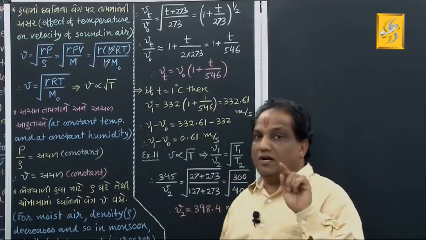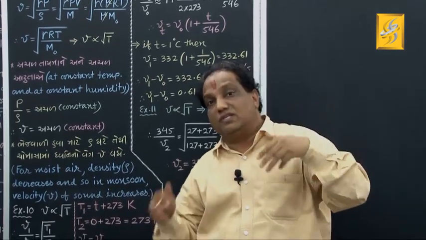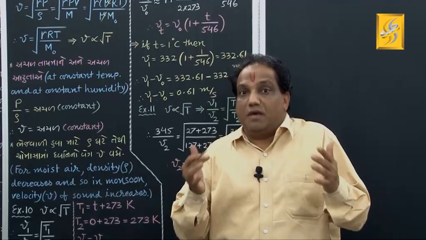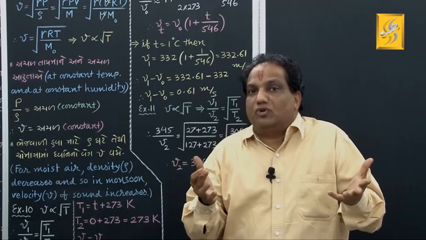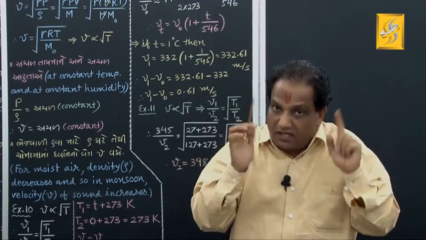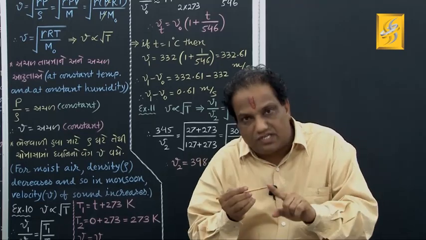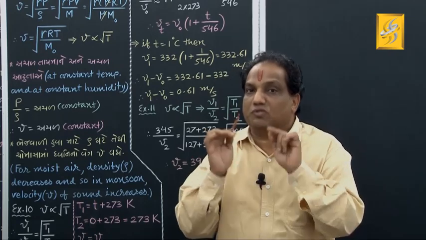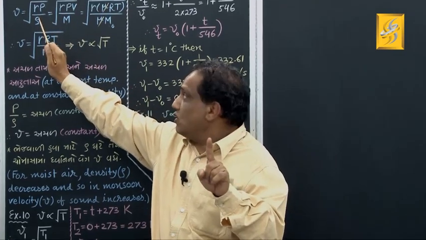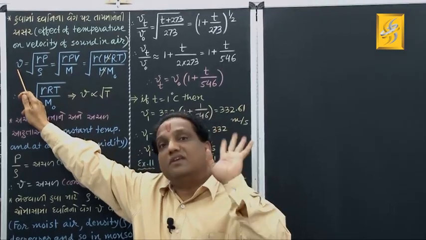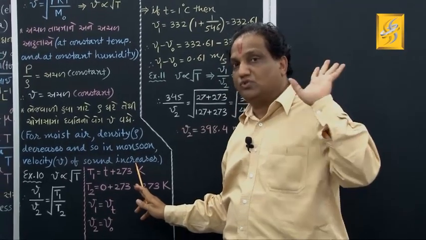Now tell me, in rainy season, that is in monsoon, the amount of moisture in the air is more. Moisture means what? The amount of water vapor molecules. If it is more in air, then that air is said to have greater moisture. And at that time, in monsoon season, the density of air decreases. Density of moist air is found to be smaller than density of dry air. When this density decreases in rainy season, then when rho decreases, come on, velocity will increase. That's why I am writing here, velocity of sound will increase in the monsoon season, correct?